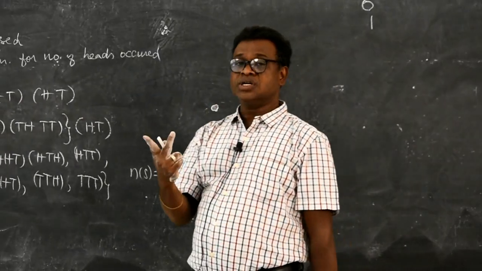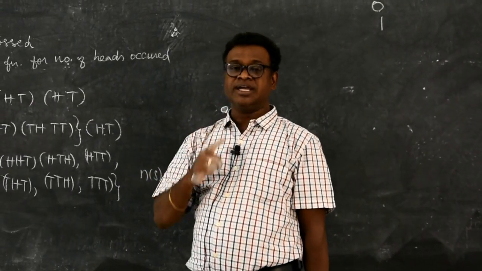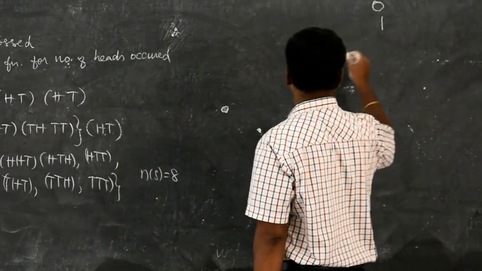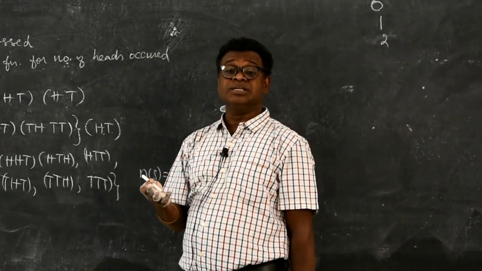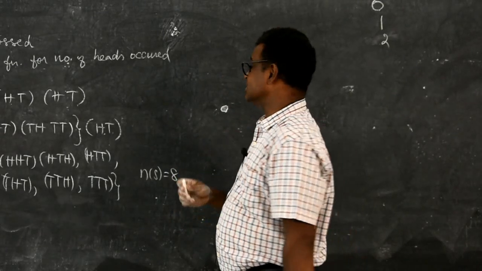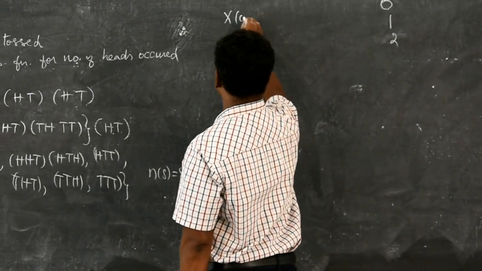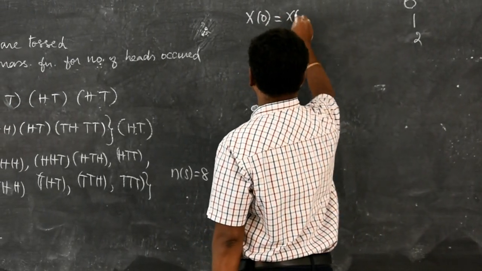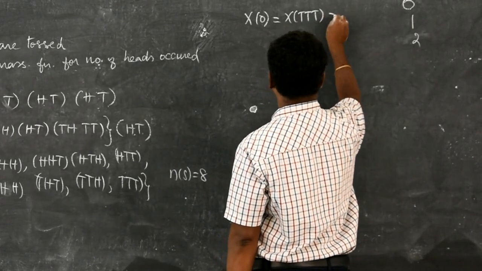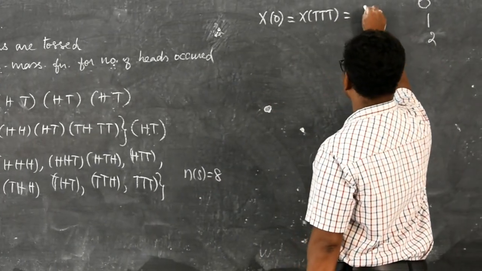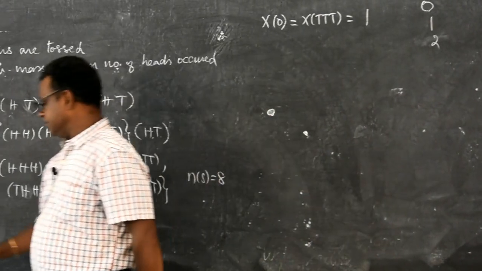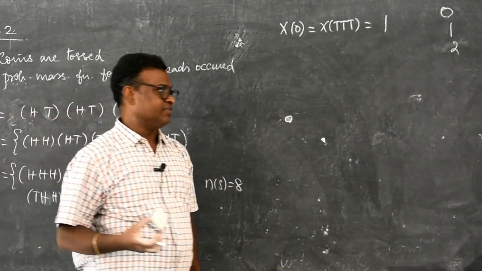Then 2 coins will show head and 1 coin will show tail, that means 2 successes, and all 3 may show head, that is 3 successes. So, X equal to 0 means all are showing tail, and that occurs only one time out of 8. We shall see the probability afterwards.